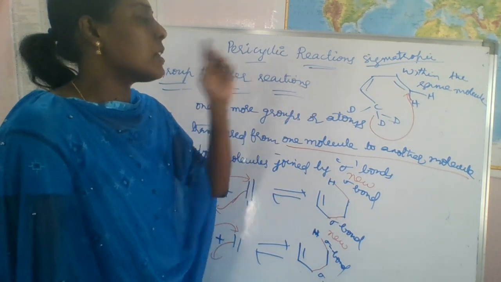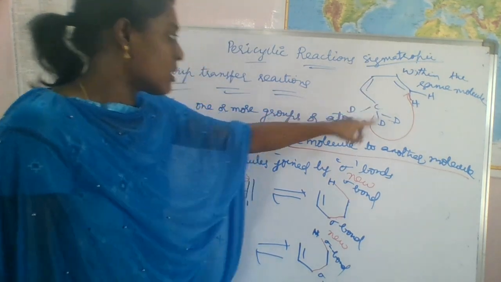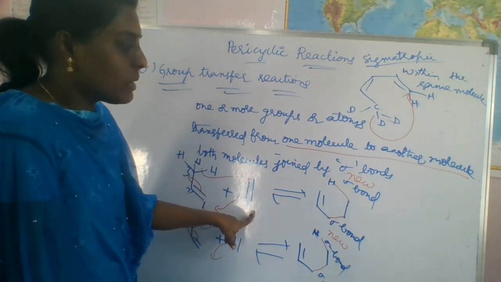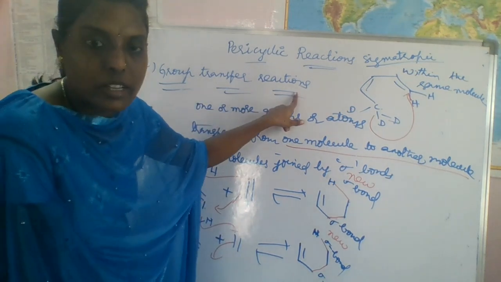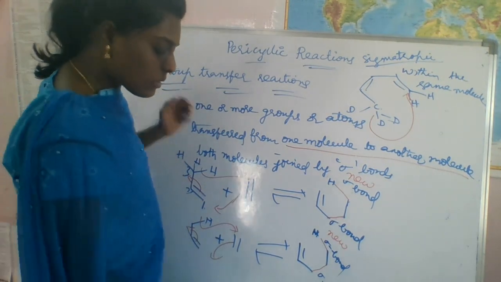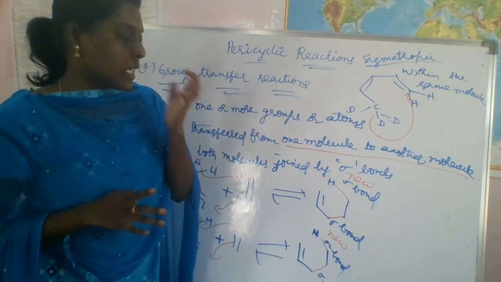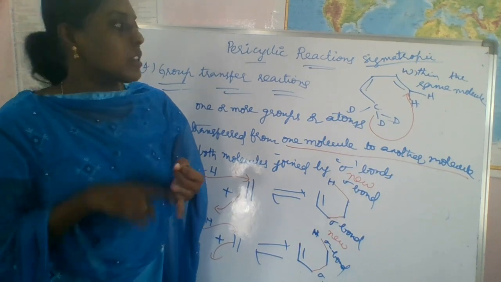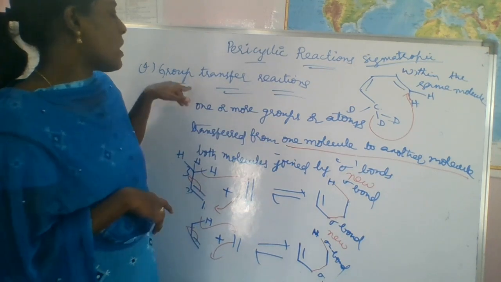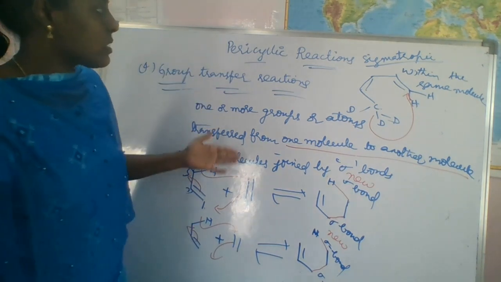Within the same molecule, if it is transferred from one end to another end, it is said to be a sigmatropic reaction. If it transfers from one molecule to another molecule, means what? Group transfer reactions, right? So this is about the classification of the reactions. How many types are there? There are 4 types of pericyclic reactions, which are electrocyclic reactions, cycloaddition reactions, sigmatropic rearrangements, and group transfer reactions. Okay, so this is today's class.